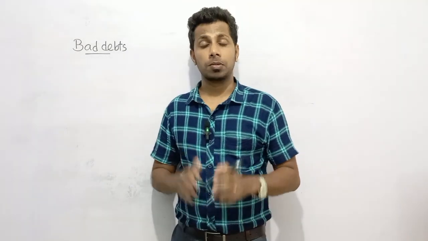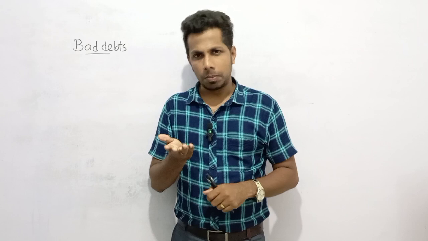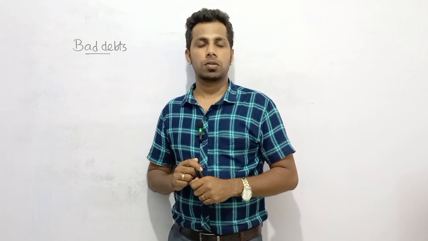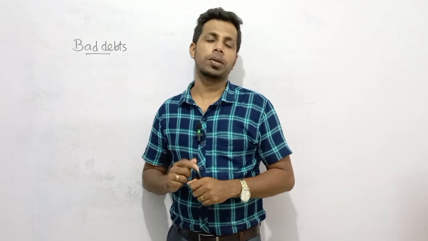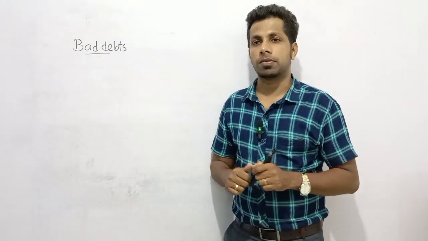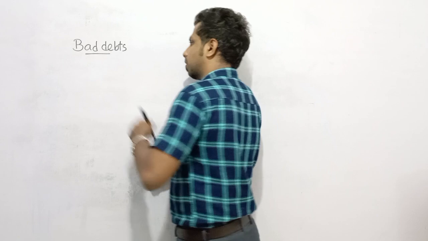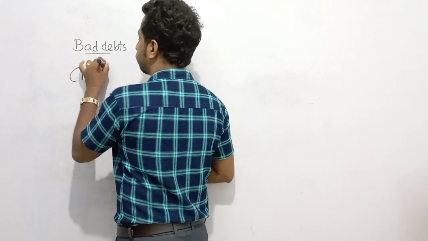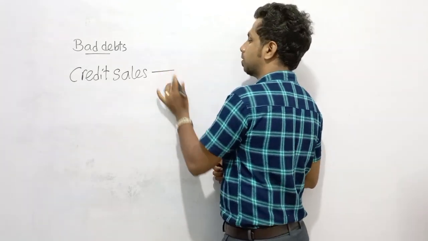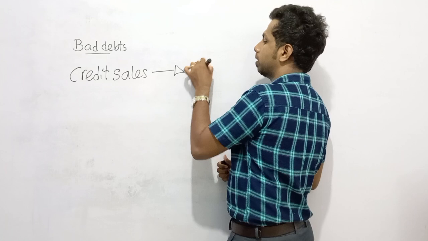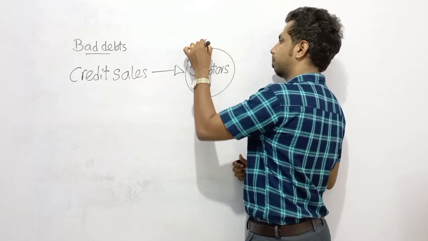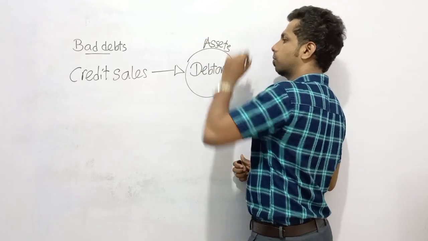So first, let me tell you about bad debts. Simply, bad debt means not recoverable amounts from debtors, irrecoverable amounts that cannot be charged from debtors. As a result of selling goods on credit, we can see receivable amounts from customers. We can see receivables to the business, dear children. Normally, such receivables we recognize as debtors. Debtors are assets. Debtors means receivables are assets, no?